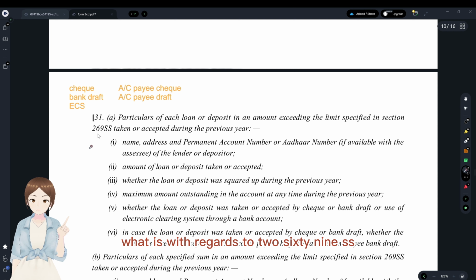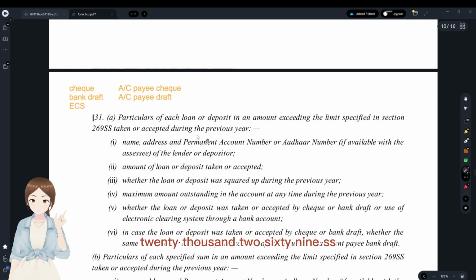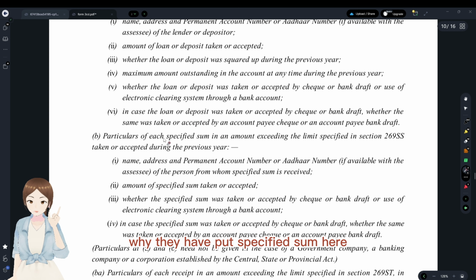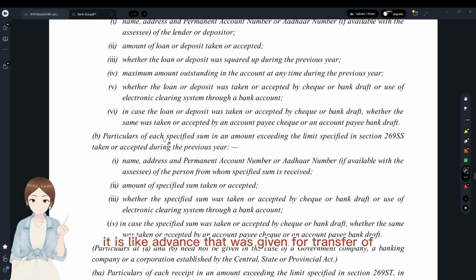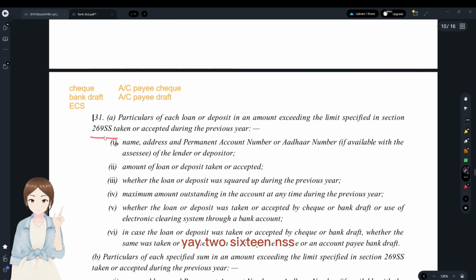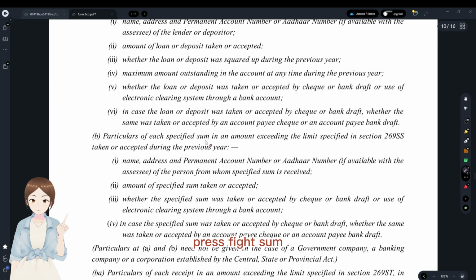In A, it is with regard to 269SS, where you have particulars regarding the loan or deposit that exceeds the limit. What is the limit? 20,000. 269SS, loan and deposit. And again here in B, 269SS, but here it is specified sum. Why have they put specified sum here? It is like an advance given for transfer of immovable property, etc. Those advance sums and any other such amount are covered here. A, 269SS, loan or deposit. B, 269SS, specified sum.